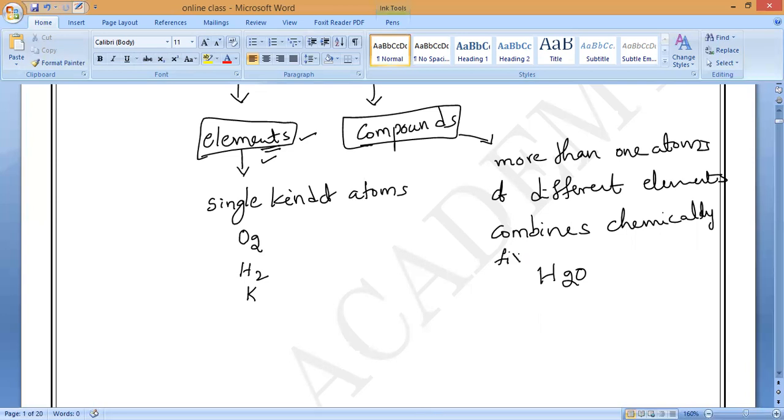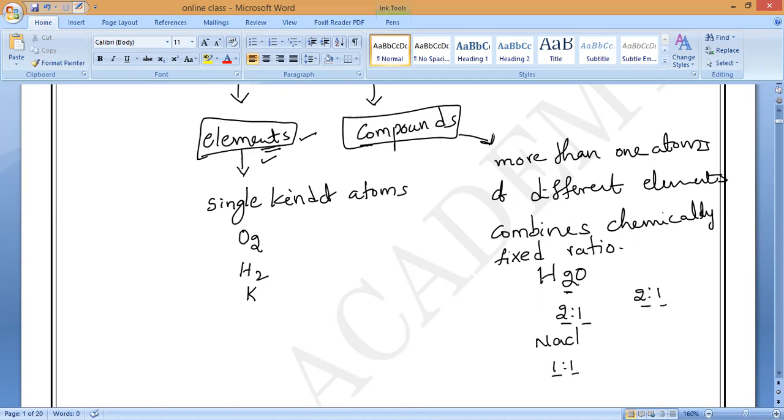Fixed ratio, that is what we should call it. Suppose if we take our Tamil Nadu water, what is the ratio of hydrogen and oxygen? 2:1. If we go to Andhra, what is the water ratio? 2:1 only. Suppose we take NaCl, what is the ratio? 1:1. If we test anywhere in the world, the NaCl ratio is 1:1. So this is what we call a fixed ratio, and with a fixed ratio, that is what we call a compound.